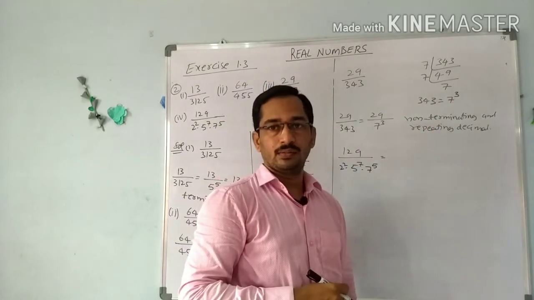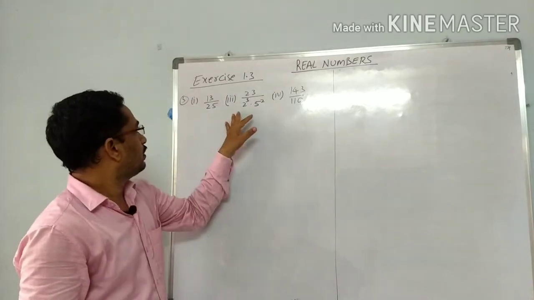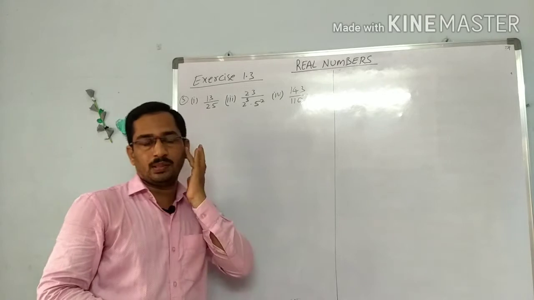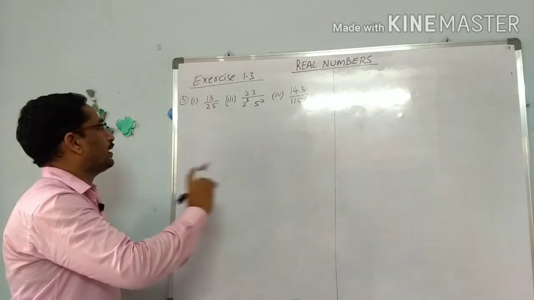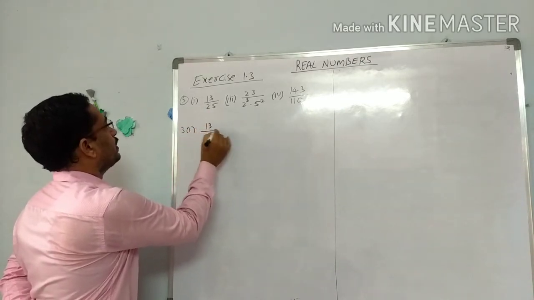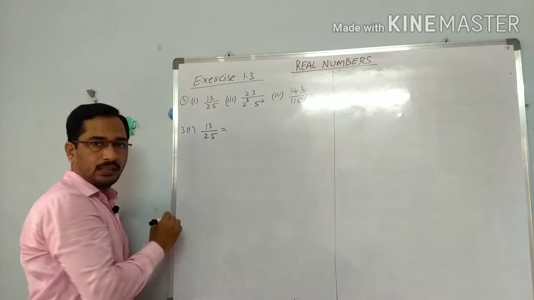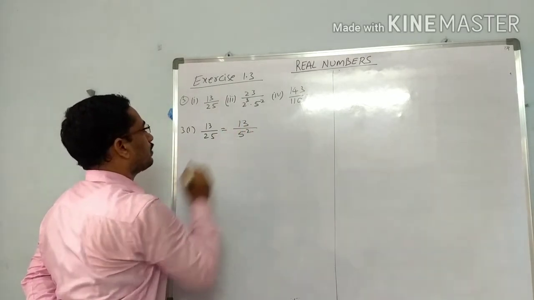Now next, third bit. Now in the third bit we have to write these p by q form numbers in decimal form by using the theorem. Using the theorem we have to write this. See third bit, first problem, 13 by 25. 13 by 25 is written as 13 by 5 square.